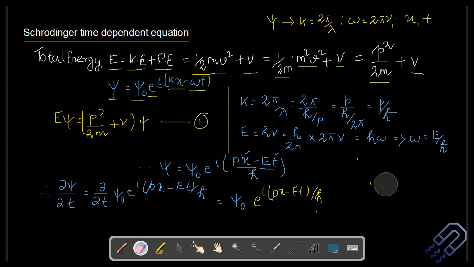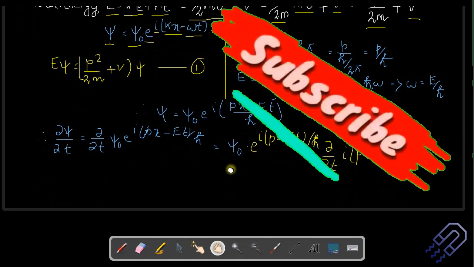So we can write it as psi naught del, or I'm not repeating the same thing, so I'll just write it as del/del t into i. The power is i(px minus Et) divided by h cross.